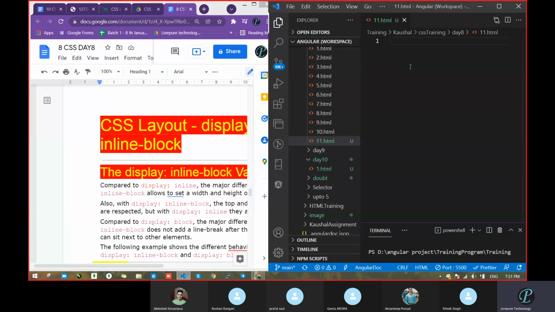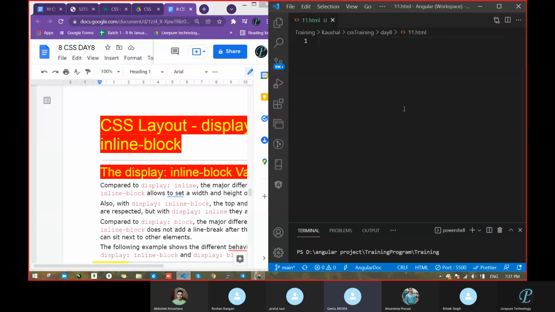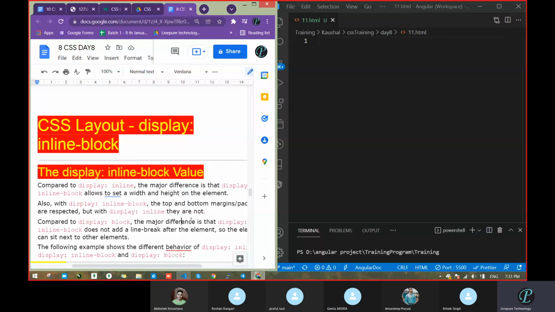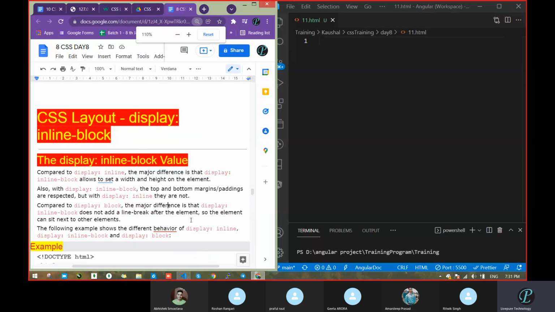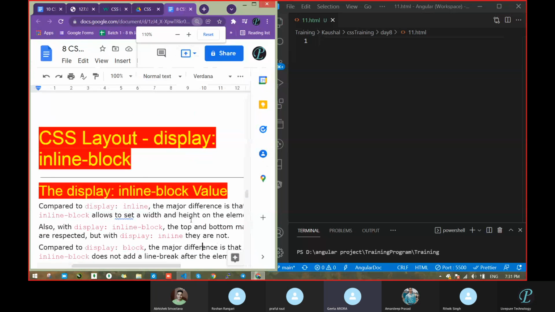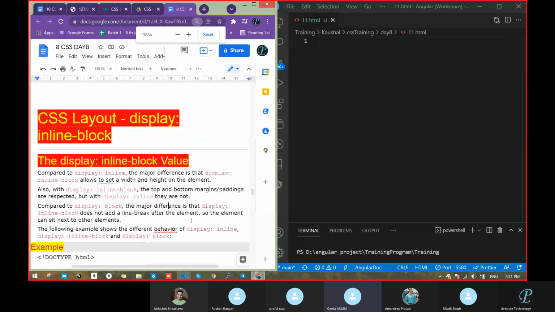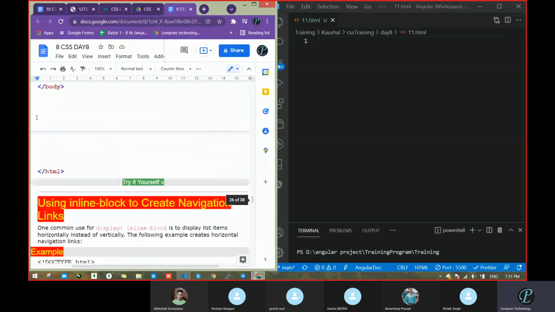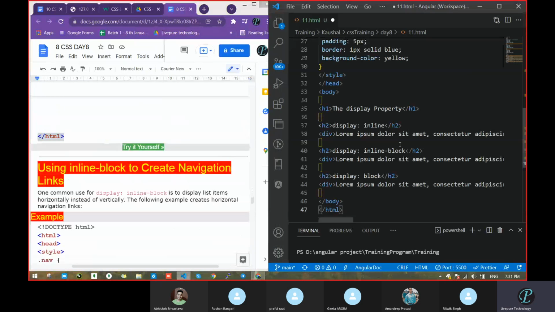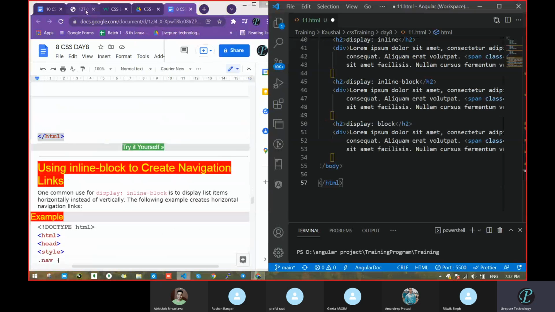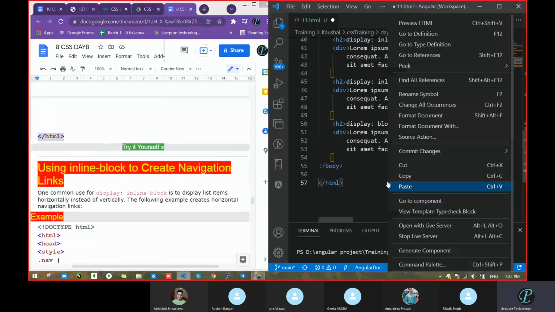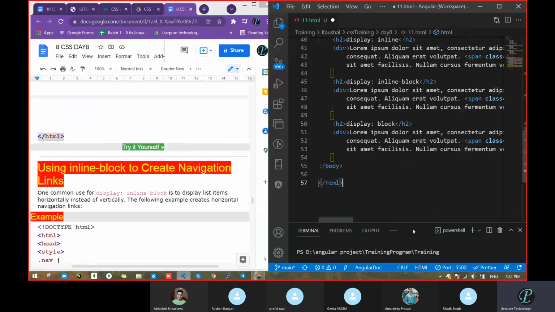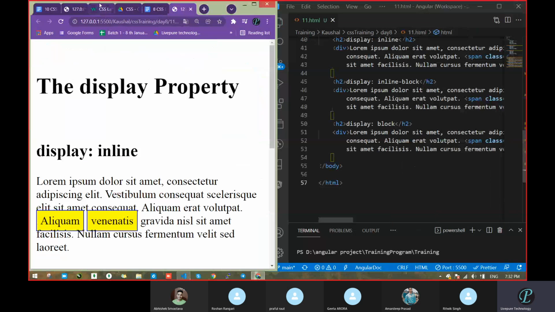Yeah, display inline and display block. Previously we had studied that one. Okay. So what is that actually? Display inline means in the same line, and block means like a div block. Okay. So with the help of that, what are we doing actually? If we want to convert inline to block or block to inline. Yeah, correct. So it was helping us with conversion. If we want to convert a block to inline or inline to block, we can do that.